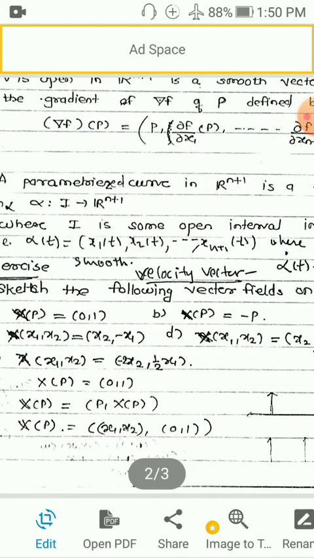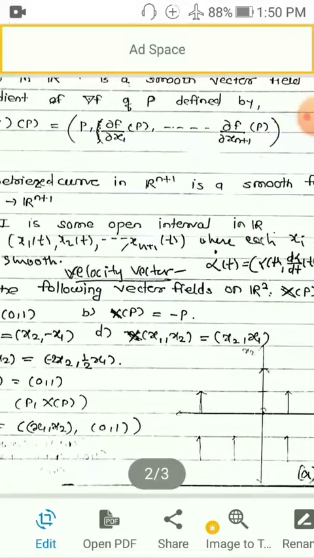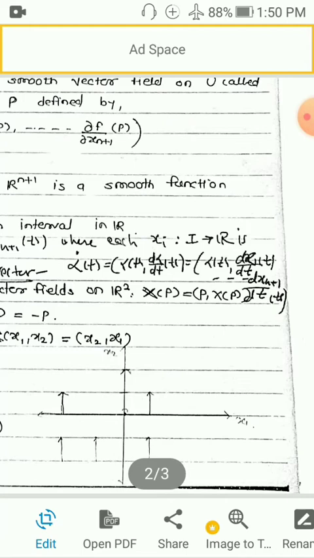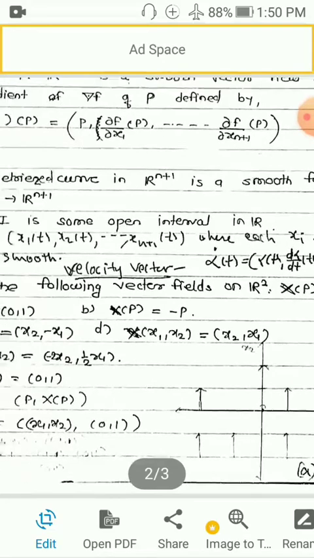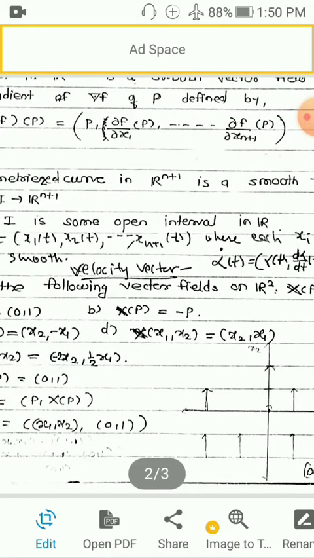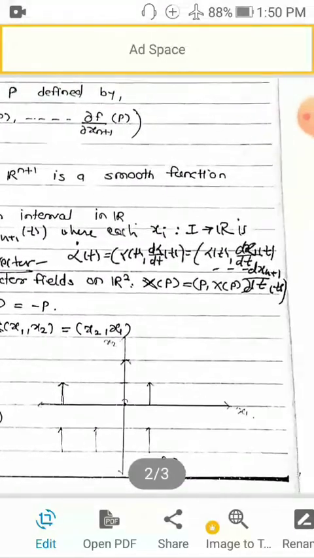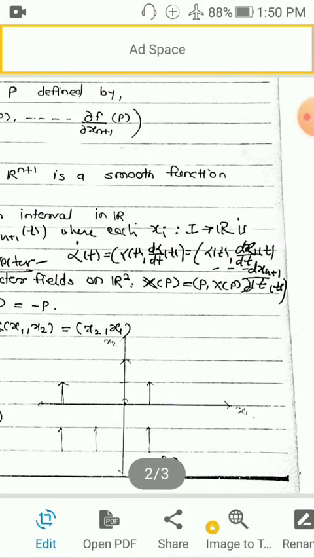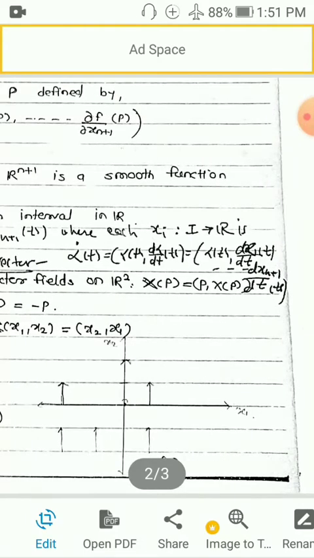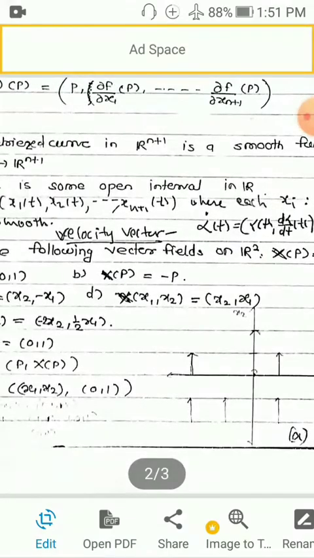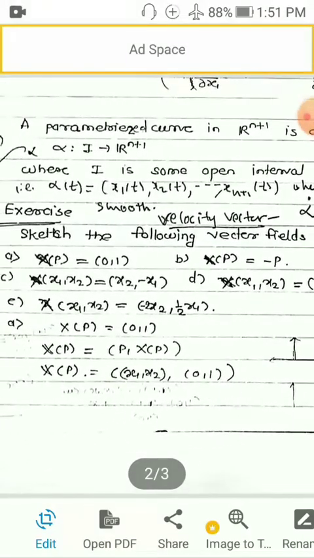Alpha t is equal to x1 t, x2 t, ..., xn plus 1 t. So d alpha by dt means alpha t is a point, comma, the derivative of each component function. That will be dx1 by dt at t, dx2 by dt at t, etc. So it is written like this: alpha dot t is equal to alpha t, comma, dx1 by dt at t, dx2 by dt at t, ..., dxn plus 1 by dt at the point t.